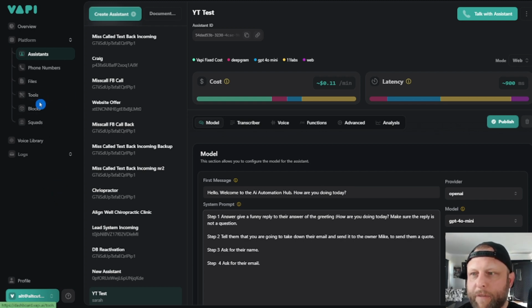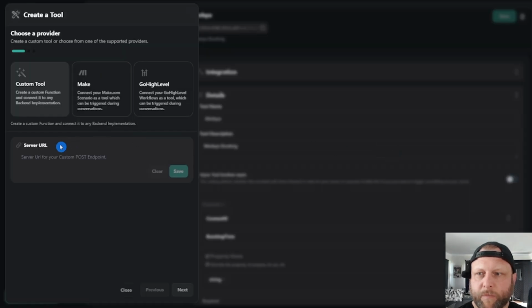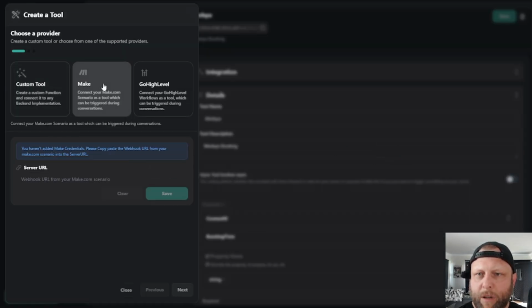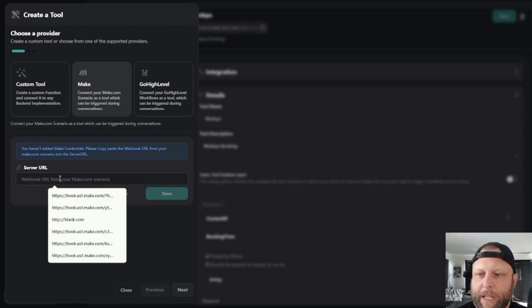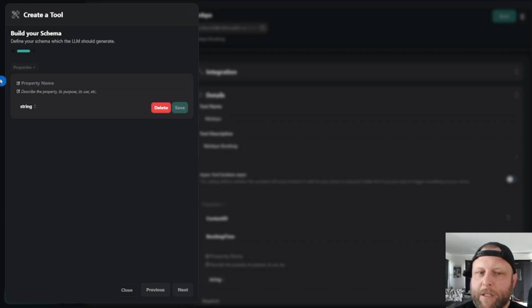So we're going to come on the left hand side. We're going to go to tools. We're going to create a new tool, and it's going to be a Make one because we're using Make, and that's where we're going to paste in that URL. It must be the save one. So a tab in here and hit next down the bottom. So what is going to be in our database? The database is going to be called YouTube test because we're testing in there.